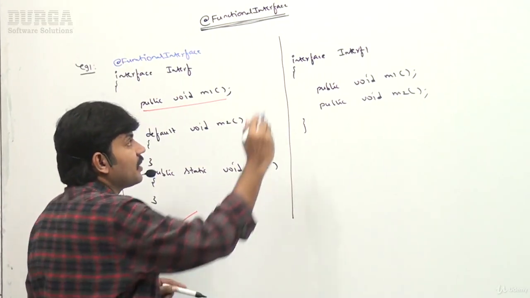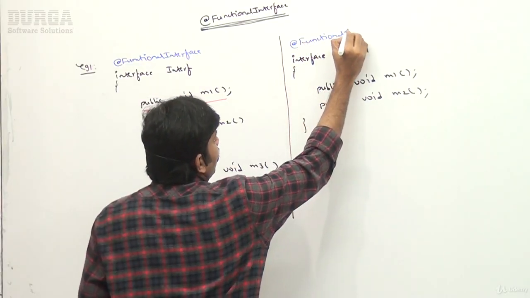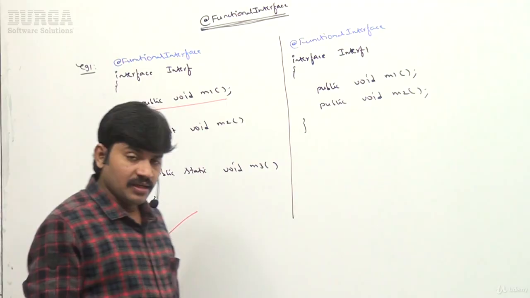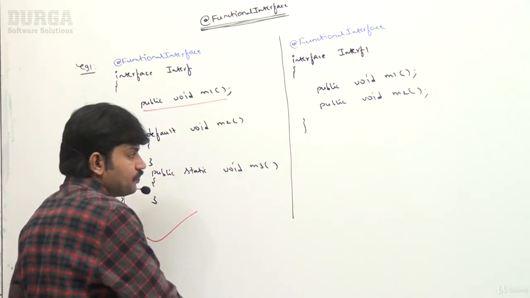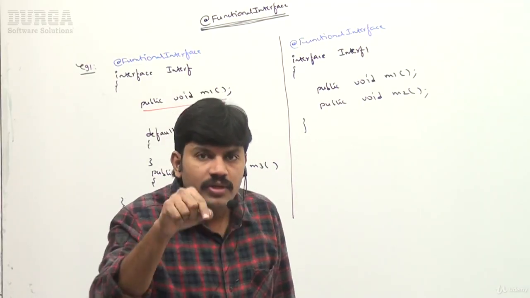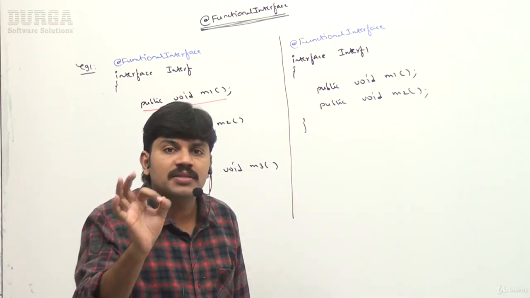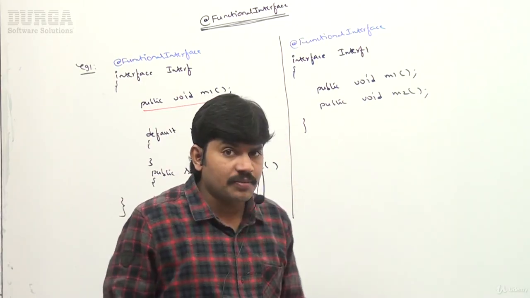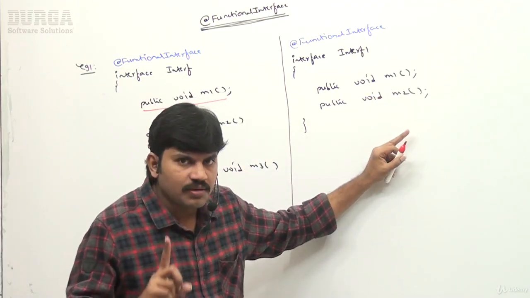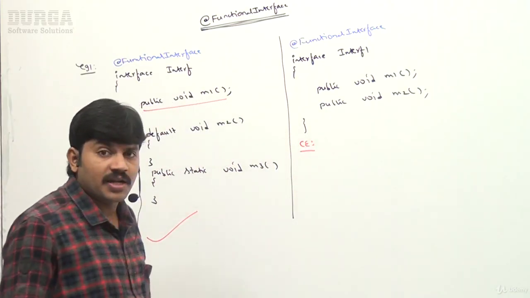But I'm declaring it explicitly with the @FunctionalInterface annotation. Can you please tell, is it valid or not? If I write it like this, the compiler will object, because you declared that it is a functional interface. If it is a functional interface, it should compulsorily contain only one abstract method. Why are you taking two abstract methods? If you compile this code, you are going to get a compile time error.